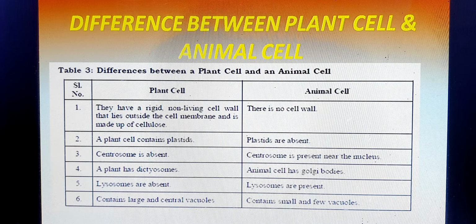In the animal cell we get a developed Golgi body, which is an organelle, and in the plant cell the Golgi body is present as dictyosomes. Lysosome is absent in the plant cell and present in the animal cell, where it is known as the suicide bag of the animal cell. And the plant cell contains large vacuoles, whereas in the animal cell we get very small vacuoles.